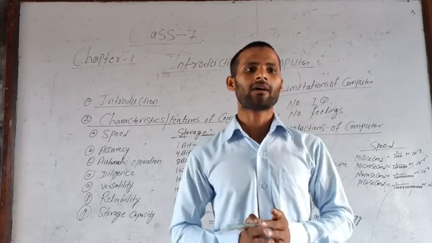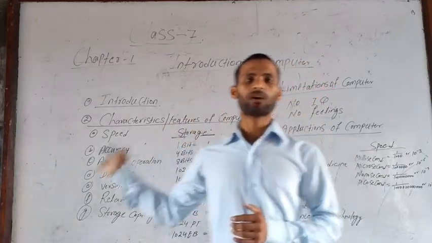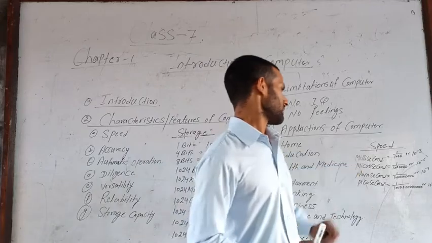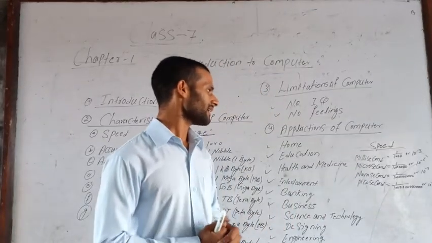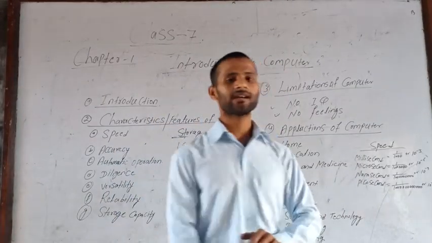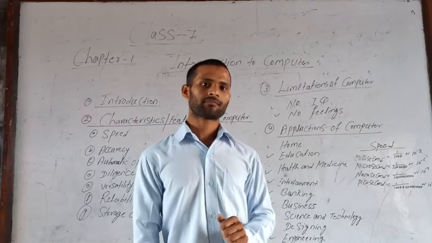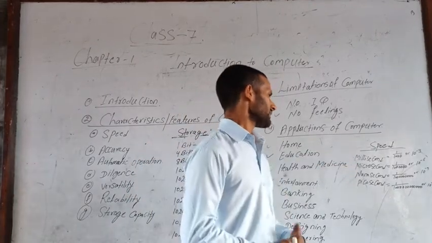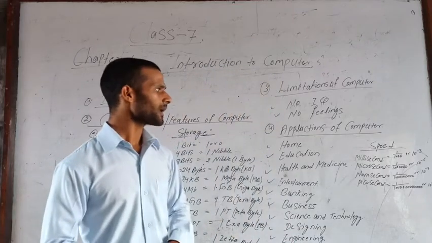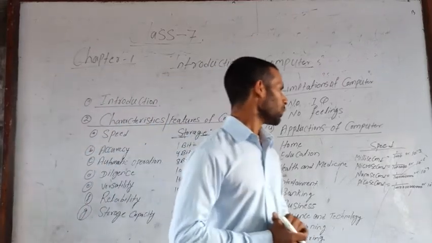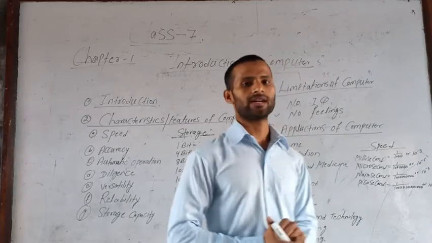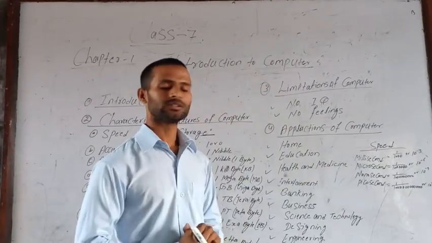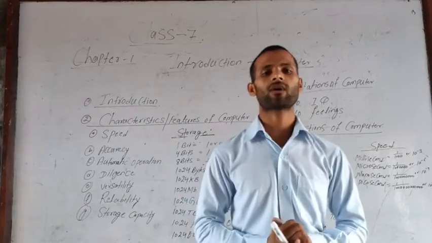In the same way, the speed of working of a computer is measured in millisecond, microsecond, nanosecond and picosecond. Let us see millisecond first. 1 millisecond is equal to 1 upon 1000, which means 10 to the power minus 3.